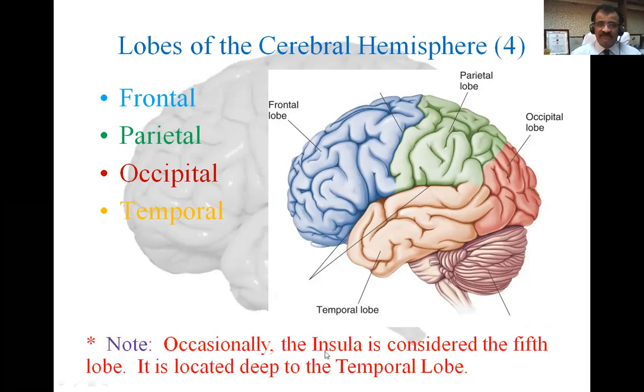And there is occasionally a 5th lobe, which is called insula, and it is located deep to the temporal lobe. Actually, it's a part of the primitive brain. Occasionally, it is said that. Okay, so 5th lobe is the insula.